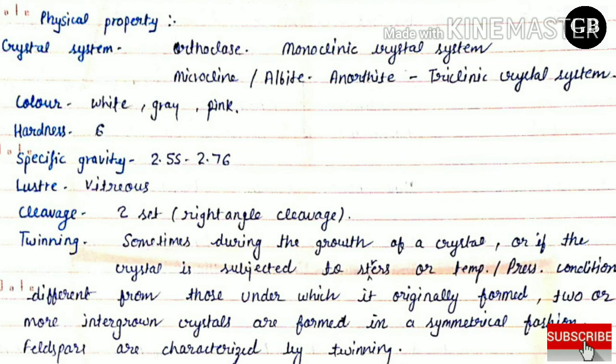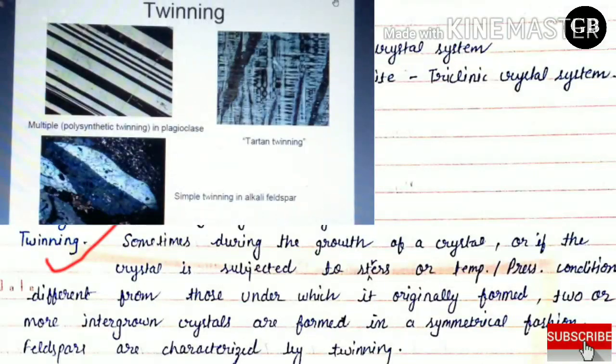Feldspar group of minerals shows twinning, sometimes during the growth of a crystal, or if the crystal is subjected to stress or temperature pressure conditions different from those under which it originally formed, two or more intergrown crystals are formed in a symmetrical fashion.